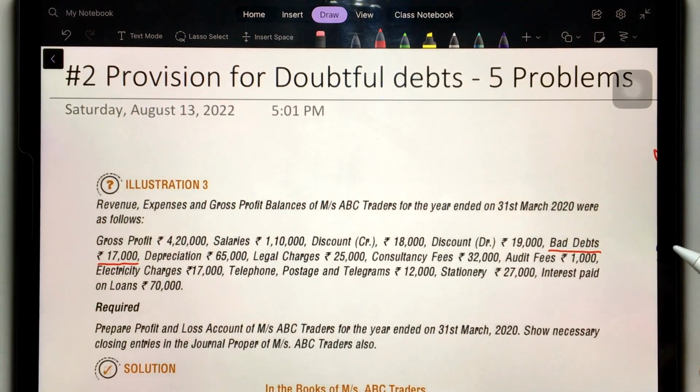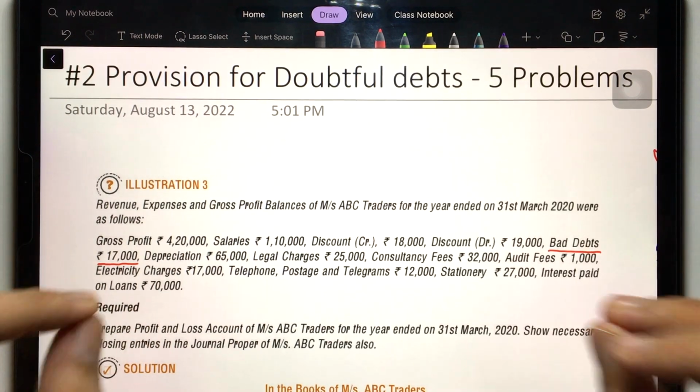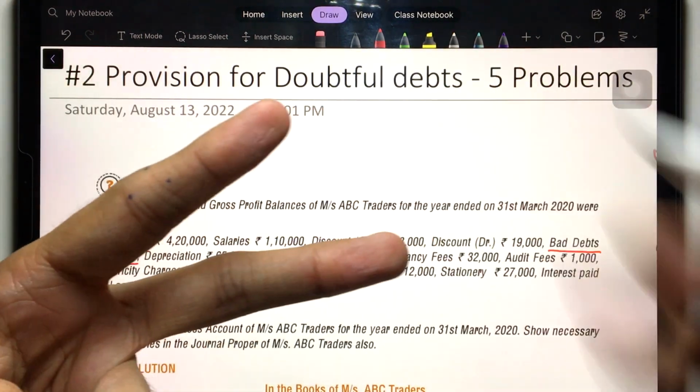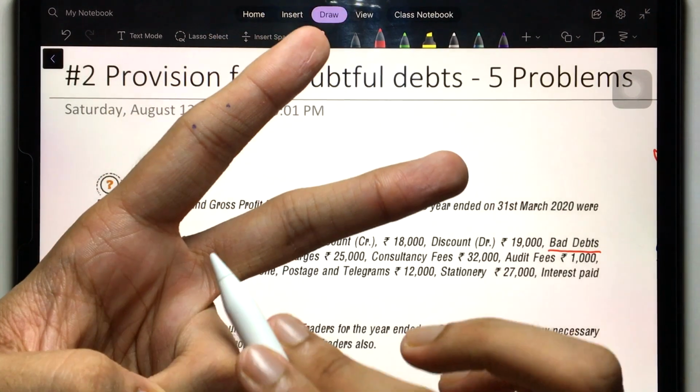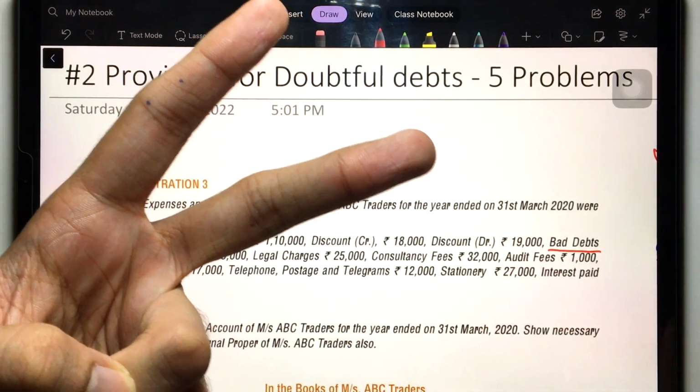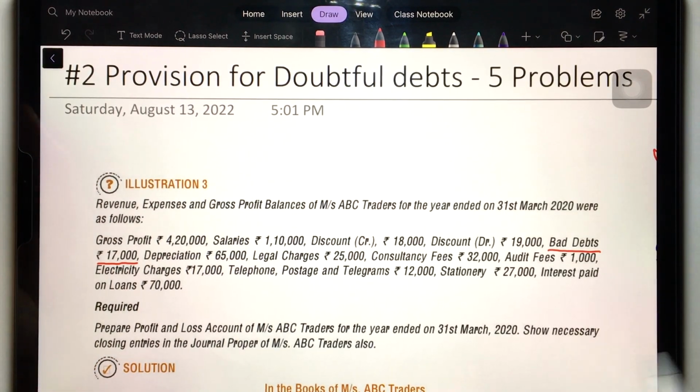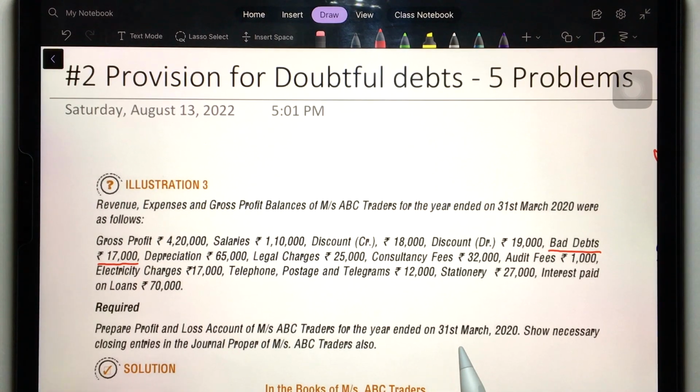That's the journal entry. Now here, understand, recording is already done because the bad debts are appearing in the trial balance. So what you have to do, you just have to write off the bad debts. Just write off the bad debts. Now here the requirement is what? Prepare profit and loss account of MS ABC traders for the year ended on 31st March.